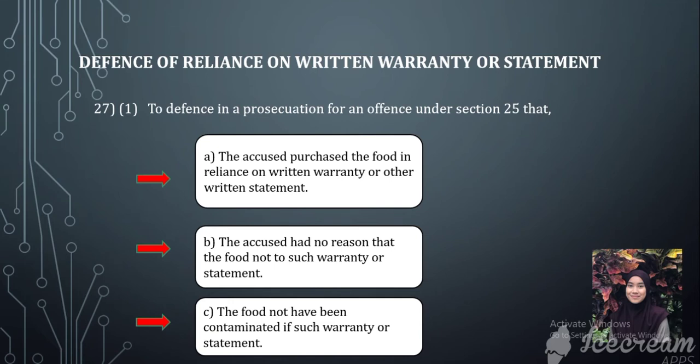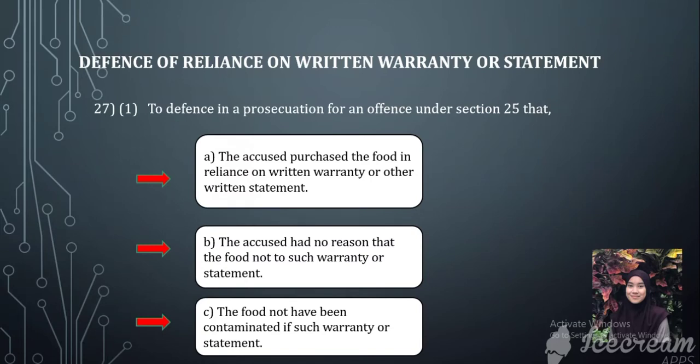Defense of reliance on written warranty or statement. In Section 27, subsection 1, this section clarifies that any individual found guilty of selling contaminated food under Section 25 may defend himself against the allegation by reliance on a written warranty or statement based on three things.